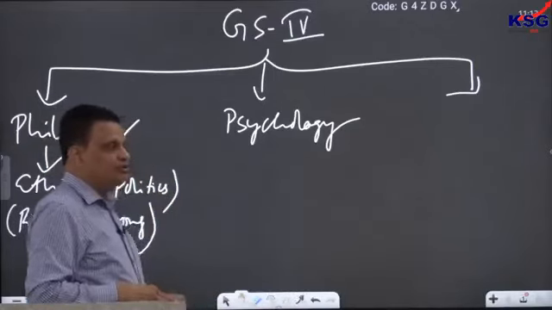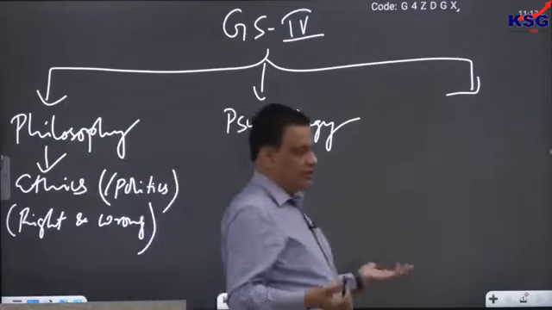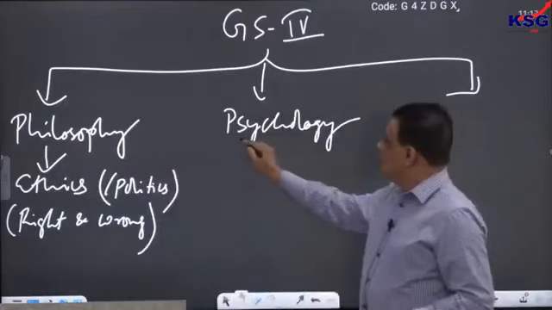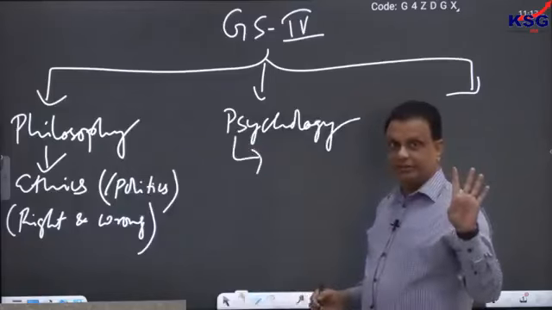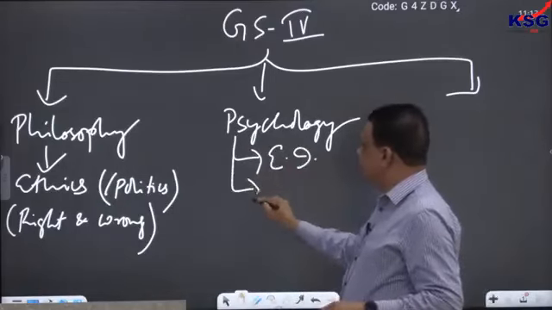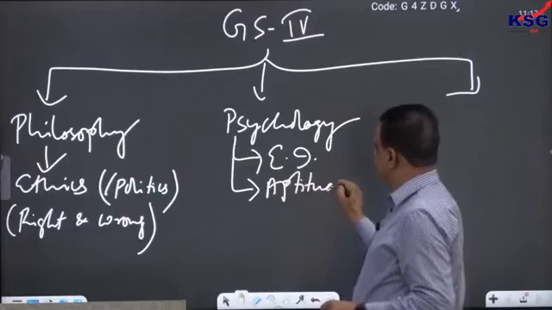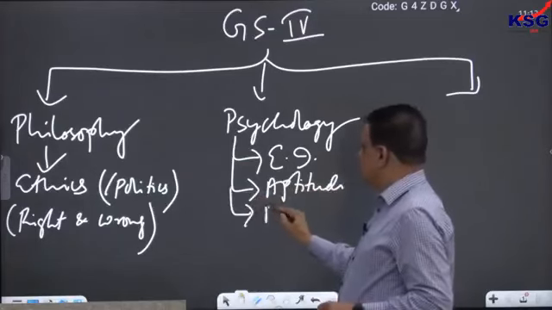In psychology also, as we will see later on, psychology we will do after some time, maybe a week or 10 days later. In psychology, we will be talking about 4 important chapters. The first chapter of psychology will be emotional intelligence. The second important chapter of psychology will be aptitude. The third important chapter will be attitude.